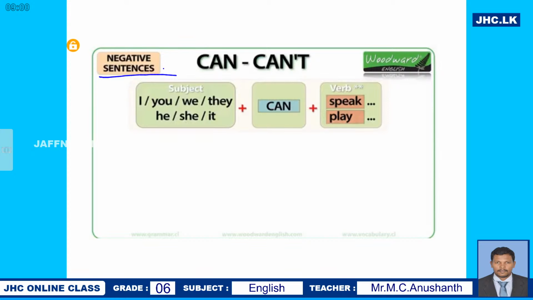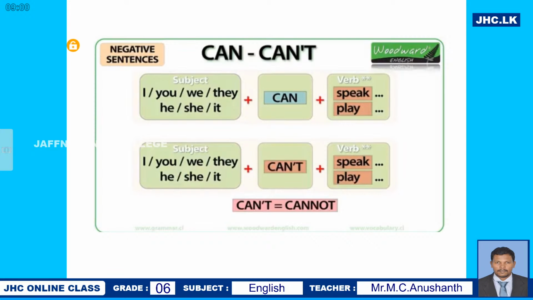You can speak. I can play. They can play. Yeah? These sentences are in the positive form. Now, if you want to make the sentence into negative form, you have to say can't or cannot.